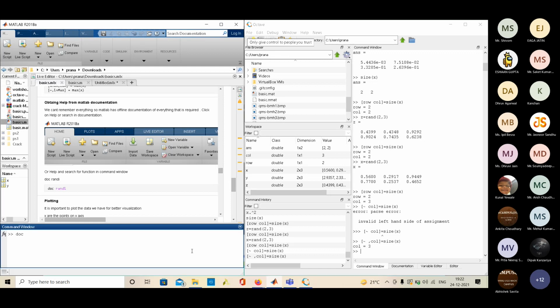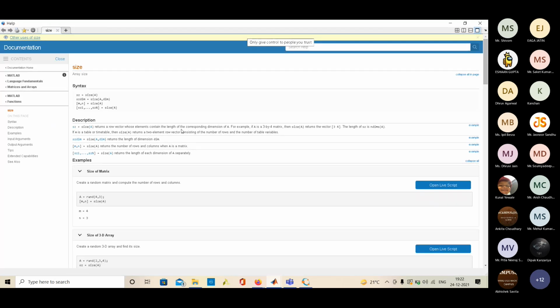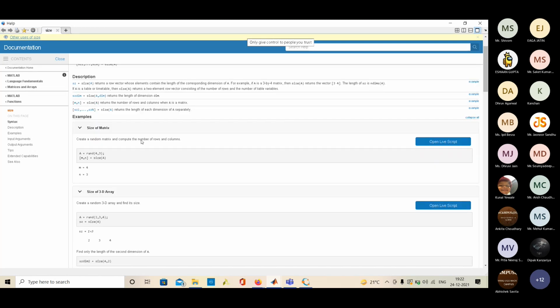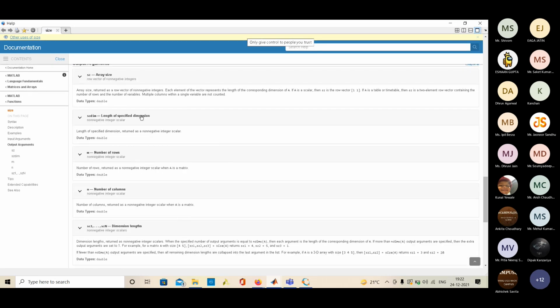So in the command window you can type doc and the function name. Let's search for size: doc size. It will open the documentation for size. Here it tells what arguments we can give, examples, and there are a lot of options.